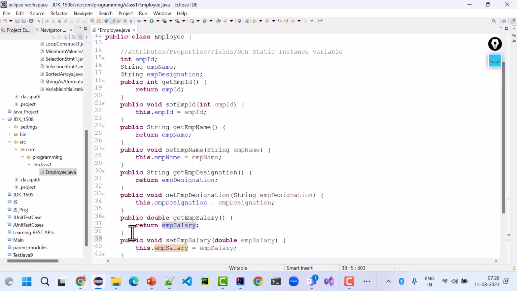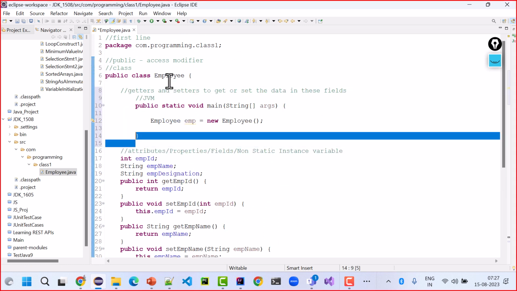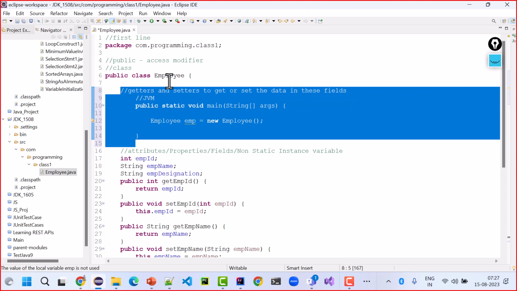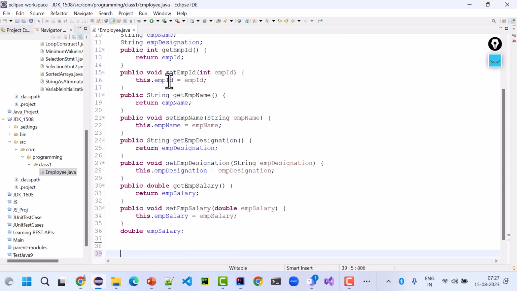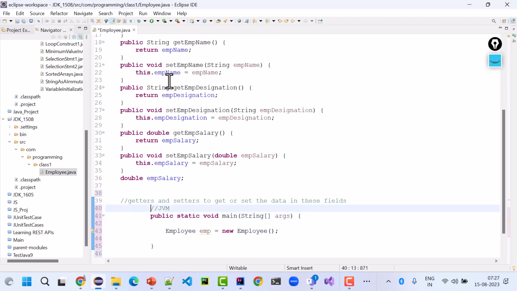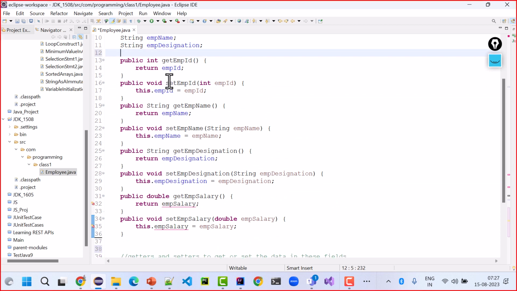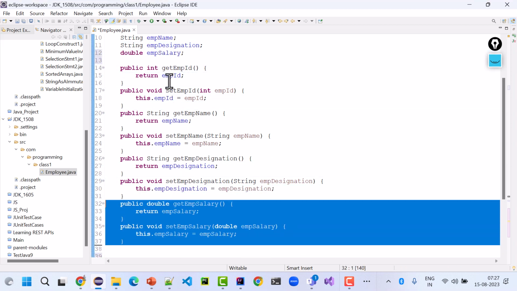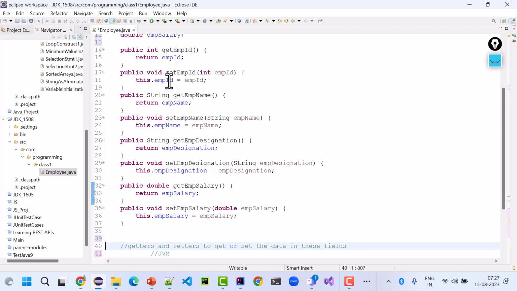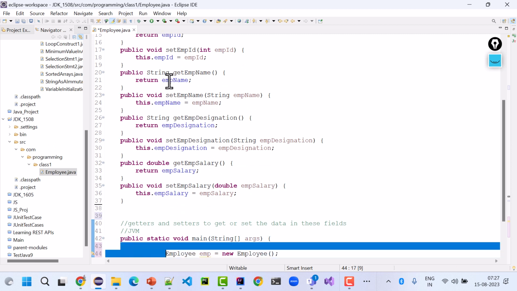Even if I take the main method here, it is perfectly fine. But yes, we should make it more elegant. You're right. I should have taken this salary from here and pasted it here, so that you can see getters and setters for salary are also there. Java is a case sensitive language, but sequence does not matter.